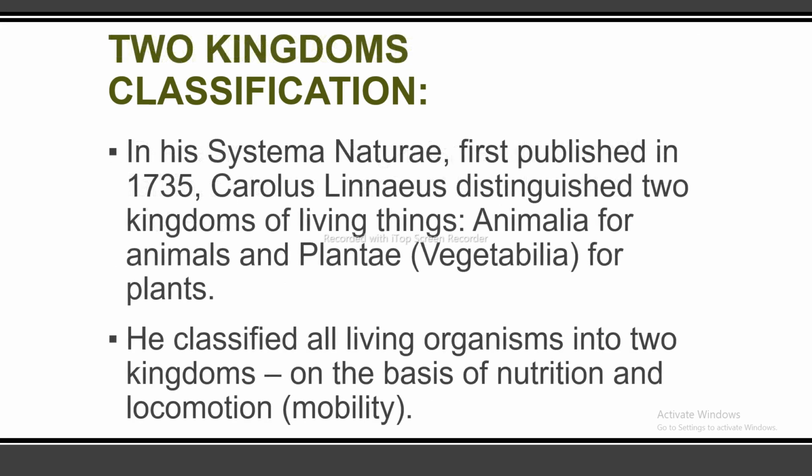This is further discussion about the two kingdom classification. In his Systema Naturae, first published in 1735, Carolus Linnaeus distinguished two kingdoms of living things: Animalia for animals and Plantae or Vegetabilia for plants. He classified all the living organisms into two kingdoms on the basis of their nutrition and locomotion or mobility.